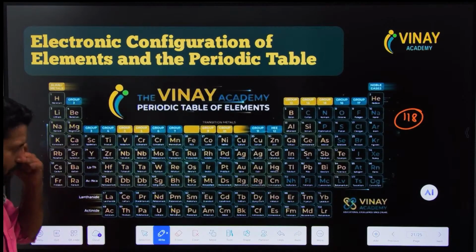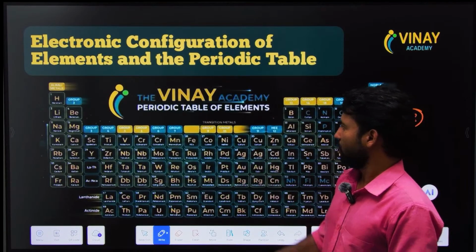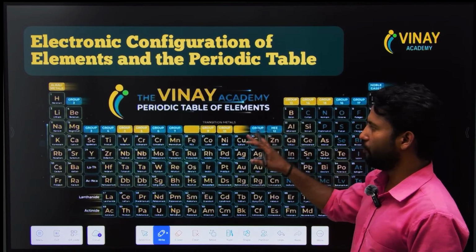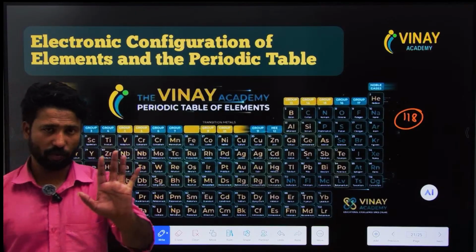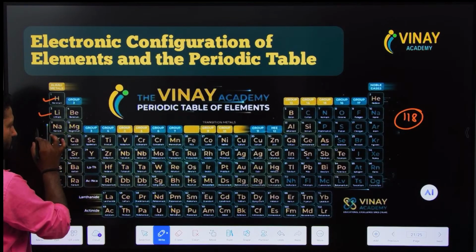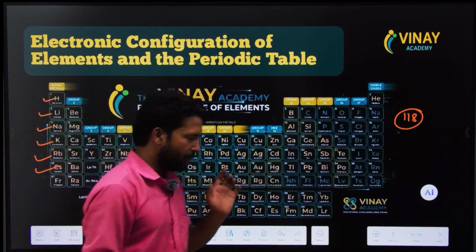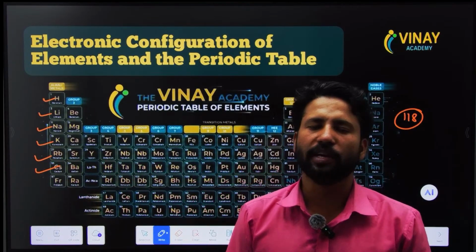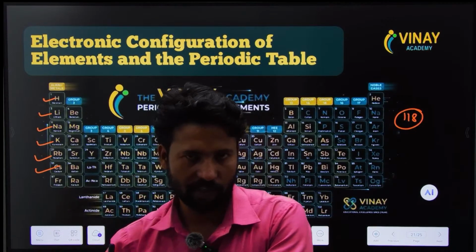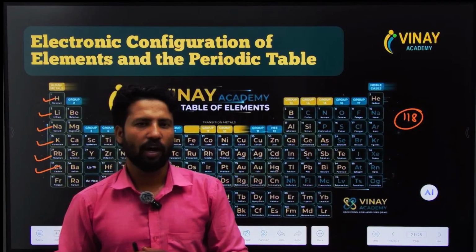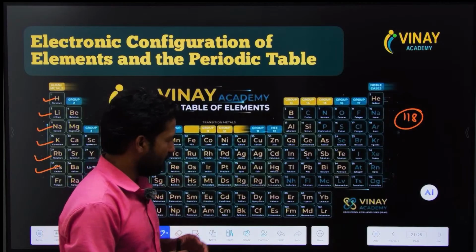So what I am talking about is the naming of elements. If we see on the table, the name of this particular element is hydrogen, this is lithium, this is sodium, potassium, rubidium, cesium, and so on. You can name all of them. But after the atomic number 100, there is a different naming system, that is IUPAC naming. So I will teach you how to name elements after atomic number 100. You have to learn some code here.